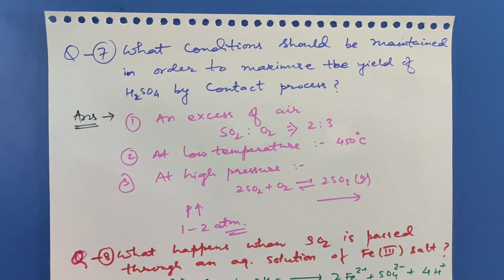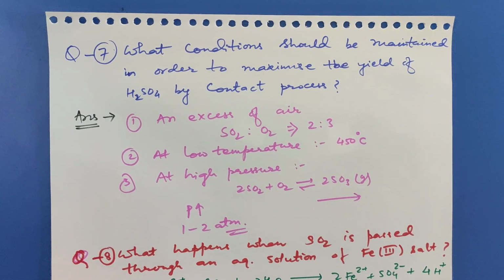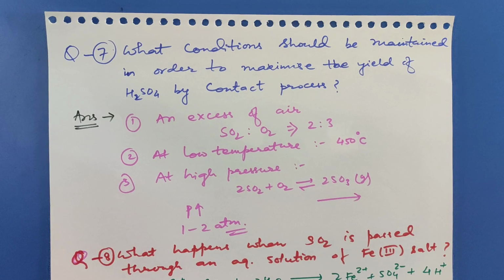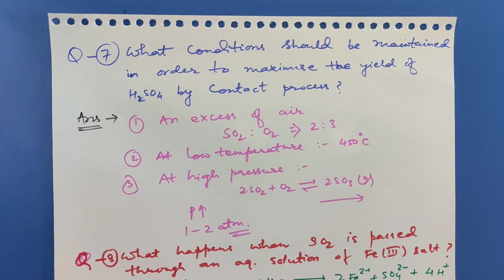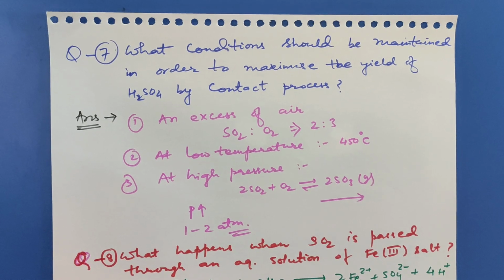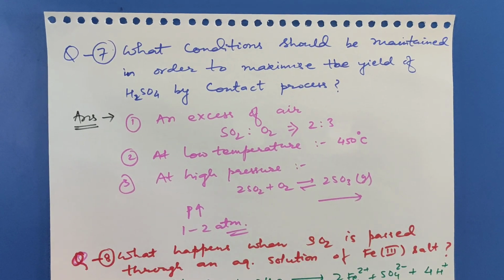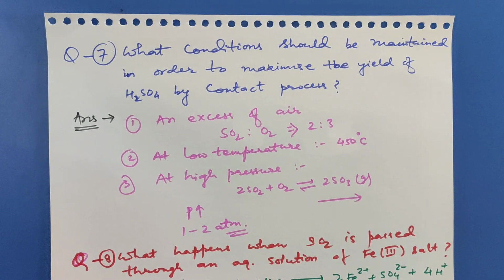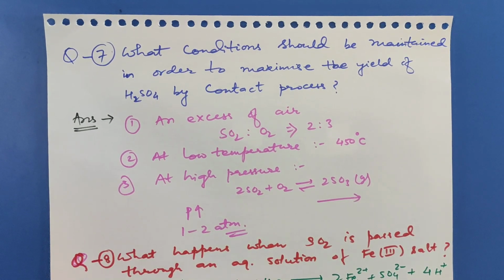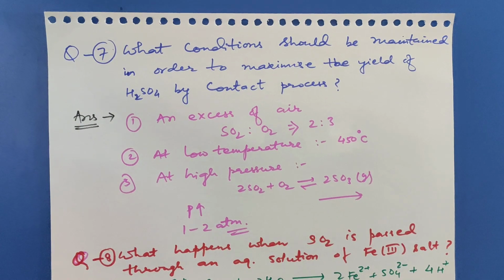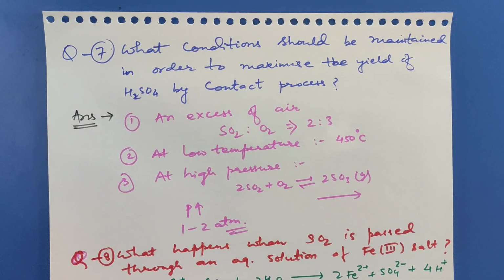This can be maximized if we take excess of air. The sulfur dioxide to oxygen ratio must be 2:3. At low temperature, nearly 450 degrees Celsius is optimum. At high pressure, as we know, according to Le Chatelier's principle, high pressure favors the formation of sulfur trioxide. So a pressure of 1 to 2 atm is generally required for this process.